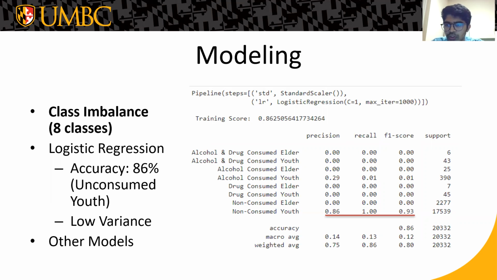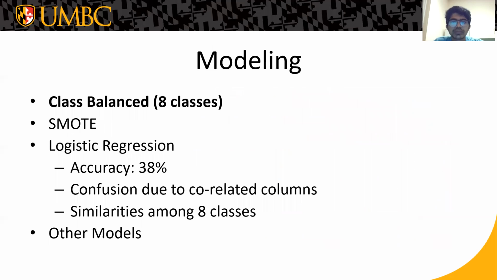Talking about the modeling, we created the 8 classes using 3 features in which we separated the elder and youth. So we got the accuracy of 86%, but the model didn't perform well with other classes because of the low variance in the data.